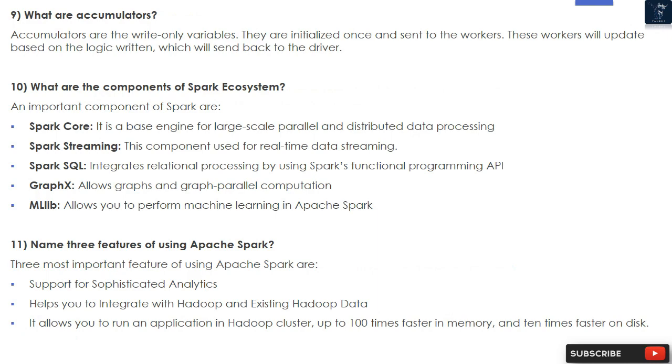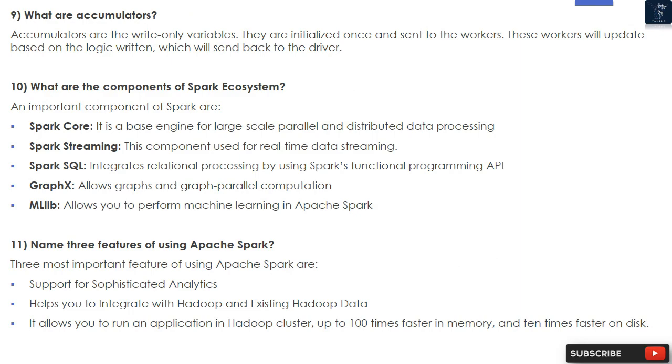10. What are the components of the Spark ecosystem? An important component of Spark is Spark Core. It is a base engine for large-scale parallel and distributed data processing. Spark Streaming is used for real-time data streaming. Spark SQL integrates relational processing by using Spark's functional programming API. GraphX allows graphs and graph-parallel computation. MLlib allows you to perform machine learning in Apache Spark.